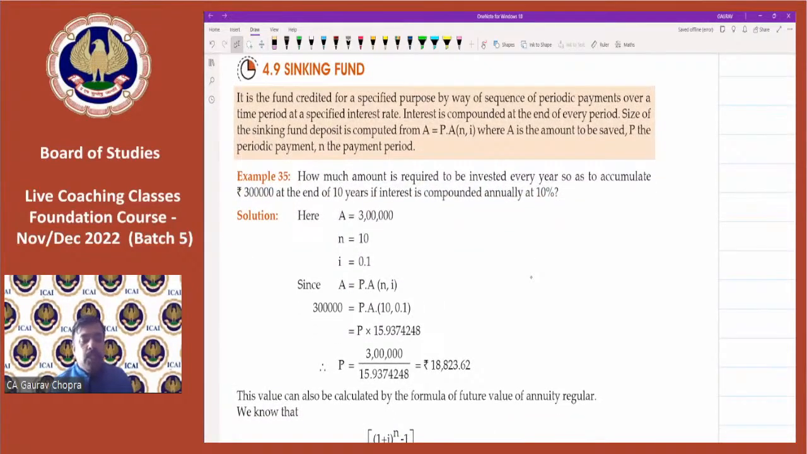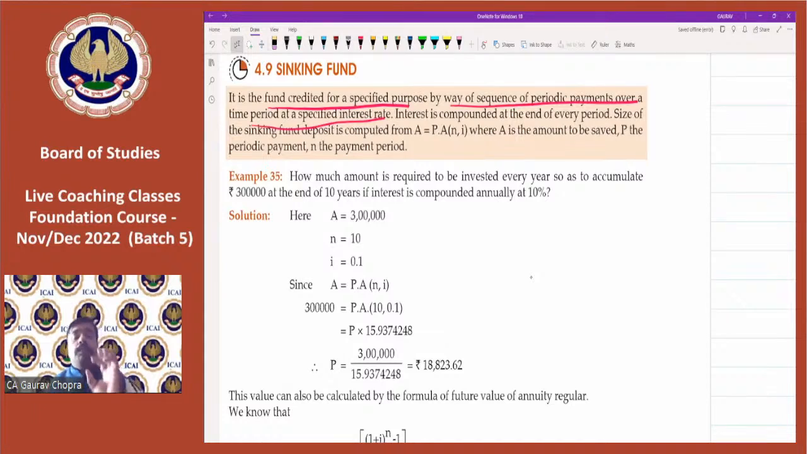Now we will move towards the next point, that is sinking fund. So what is basically a sinking fund? Let us read this. It is the fund created for a specific purpose by way of a sequence of periodic payments over a time period at a specified interest rate. For example, your parents are making a sinking fund. Whenever we are talking about investing, our parents always invest in a certain pattern. They invest for your higher studies, for your marriage, for different types of things.